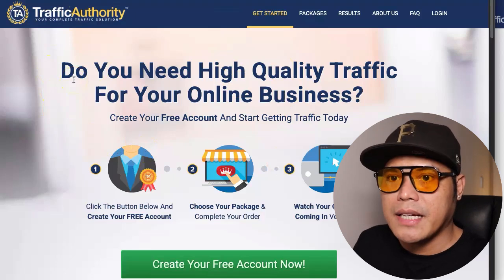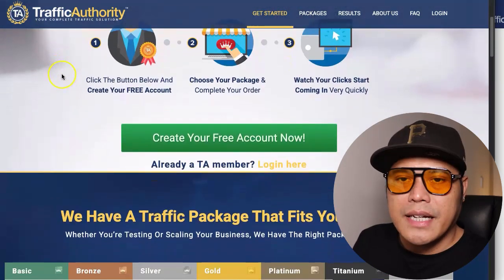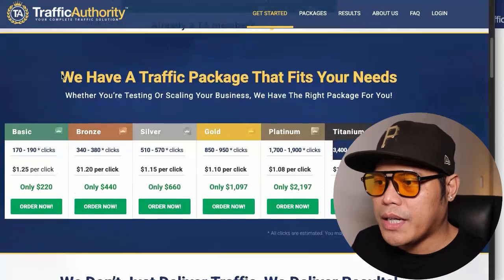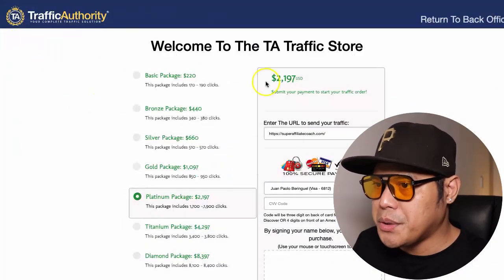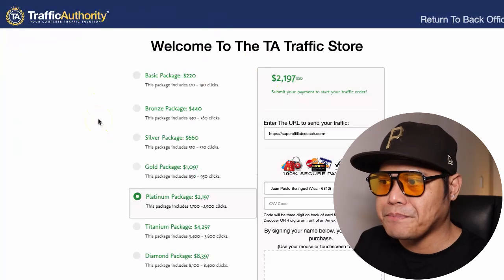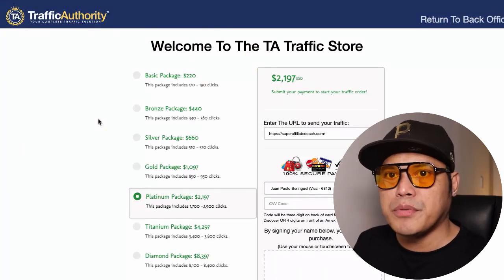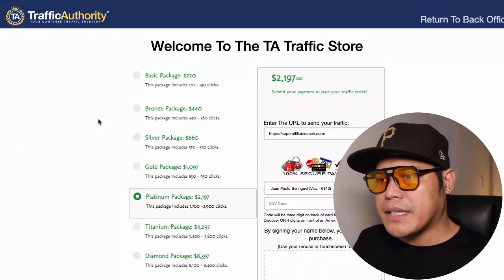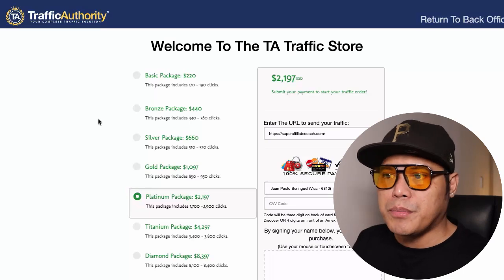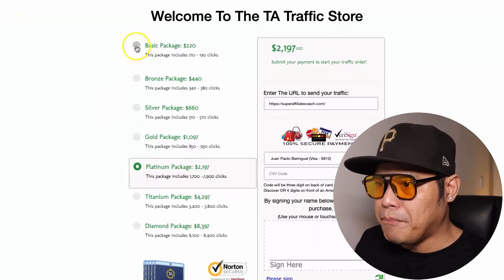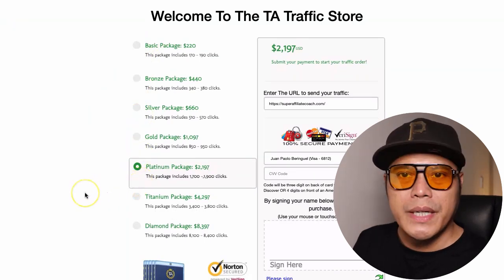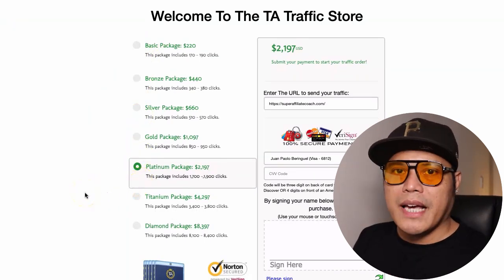Creating an account with Traffic Authority is 100% free. Once you create an account, you can explore through the website. And once you are ready to promote, once you have an affiliate link, once you have a system that you want to promote, all you need to do is go to the traffic packages and then simply select the traffic package. Really simple. There's no complicated stuff right here.